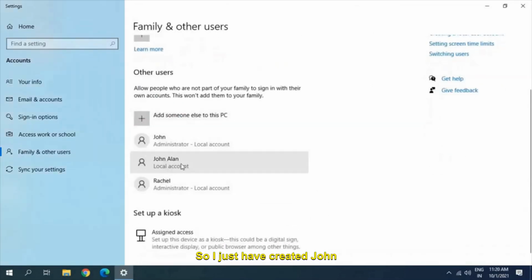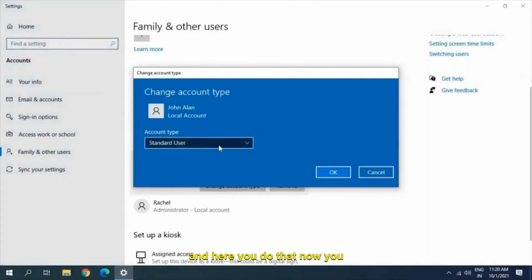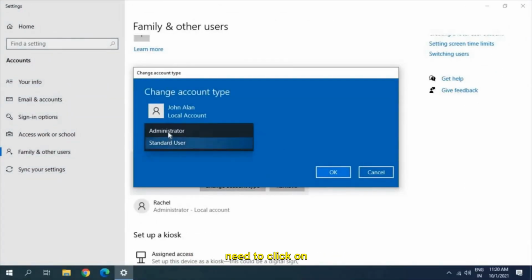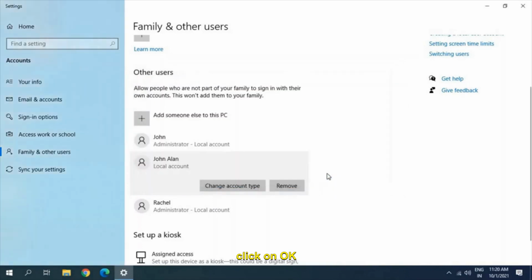So I just have created John Allen account. It's a local account and you just need to click on that and click on this change account type. And here you do that. Now you need to click on administrator, because if you want to make this account as an administrator, you can do that. Else you can use a standard user. So I'll be creating the administrator account. So I'll just click on that and click on OK.